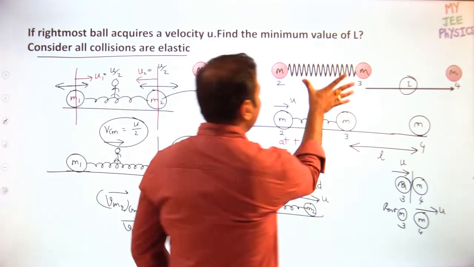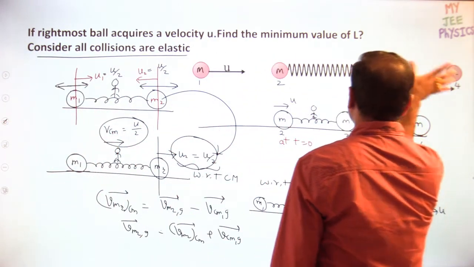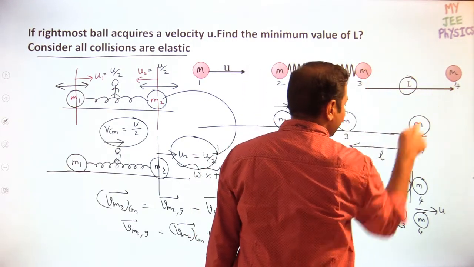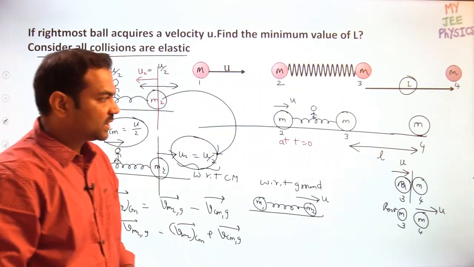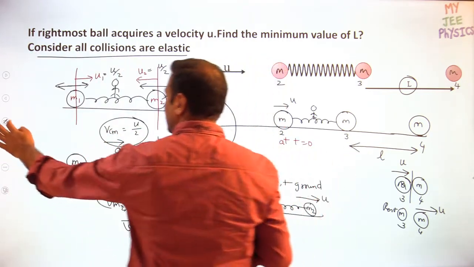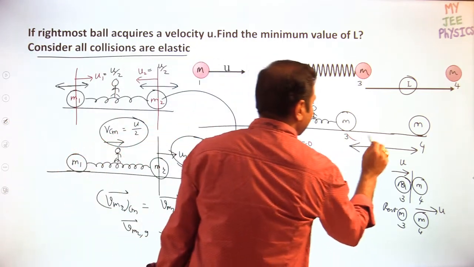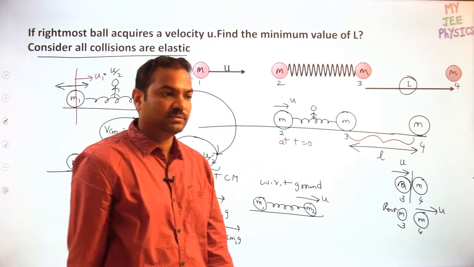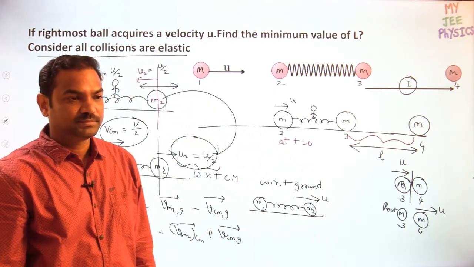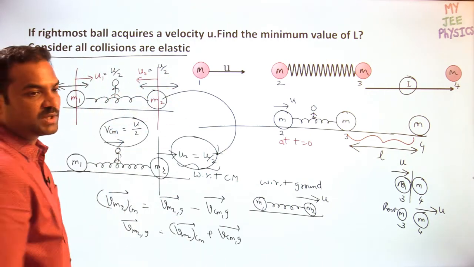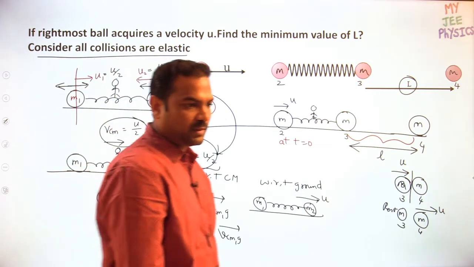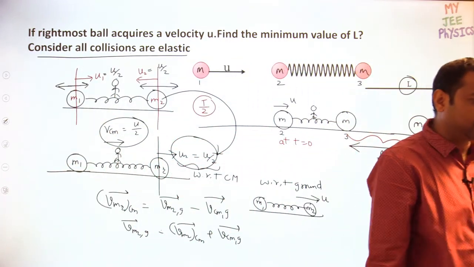That means while it is travelling from here to here, in L length of motion, the object has to come back to the equilibrium position again with respect to the center of mass frame. Then equilibrium to equilibrium, what is the time taken? T by 2 is the time taken.